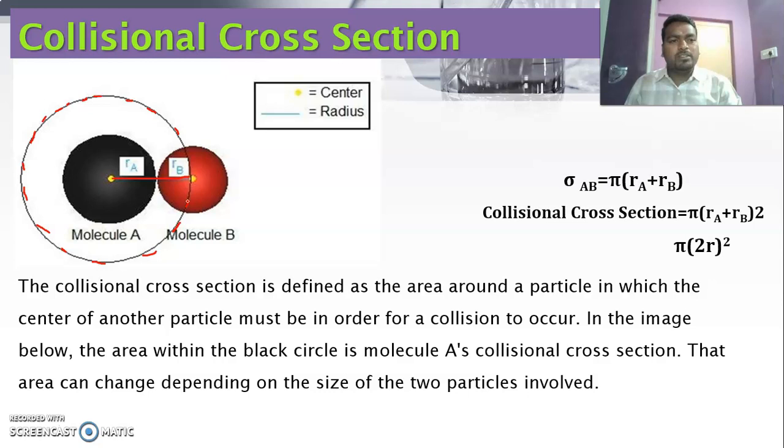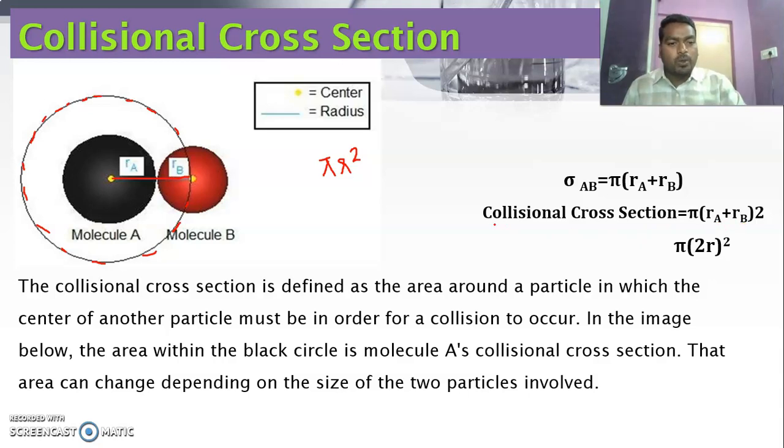Mathematically, this area can be calculated as follows. We know the area of a circle is pi r square, where r is the radius of the circle. But here, for collision to occur, the atoms must come to the closest distance. The closest distance is the collision diameter, and the expression for it is RA plus RB.